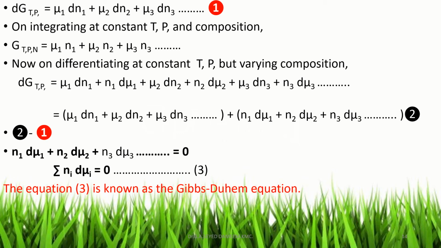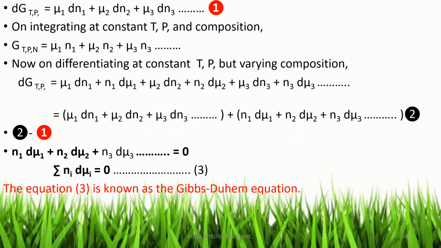Now on integrating at constant temperature and pressure, the composition is also constant. Therefore on integrating, dG becomes G. So G at constant temperature, pressure, N is equal to, since mu1, mu2, mu3 are constant, on integrating the right hand side, integral dN1 is N1, integral dN2 is N2, integral dN3 is N3.